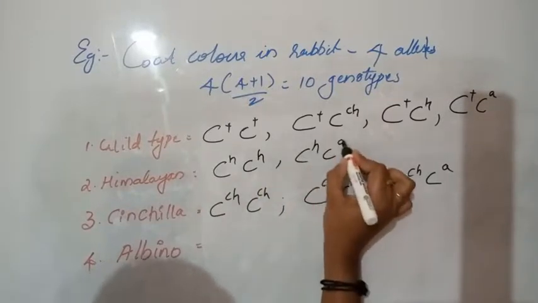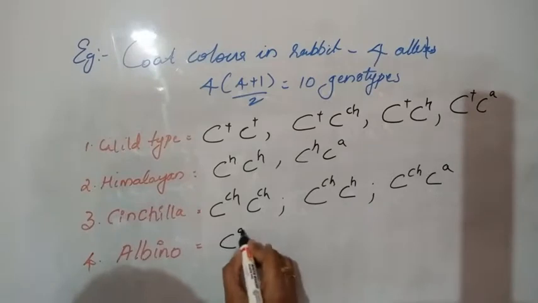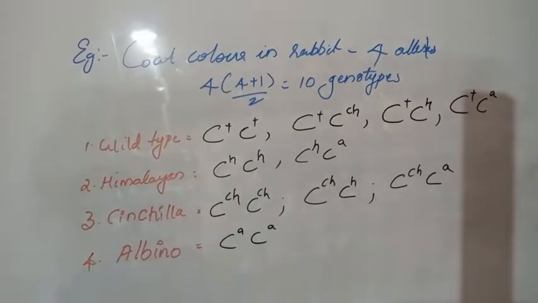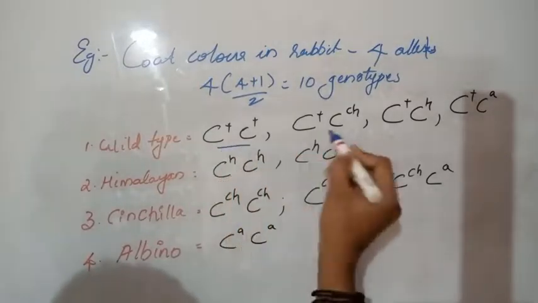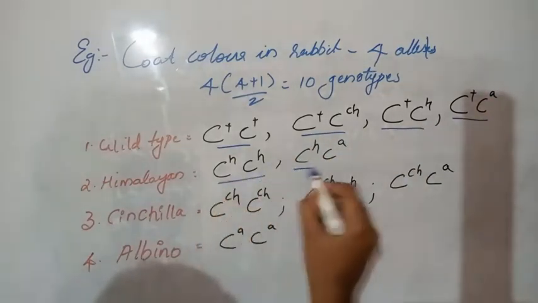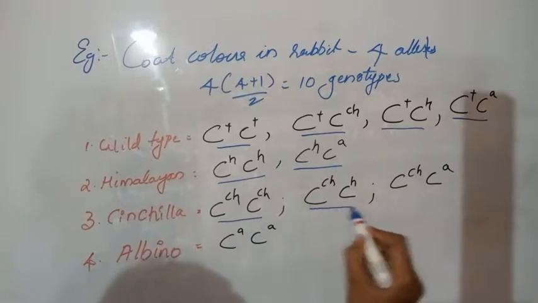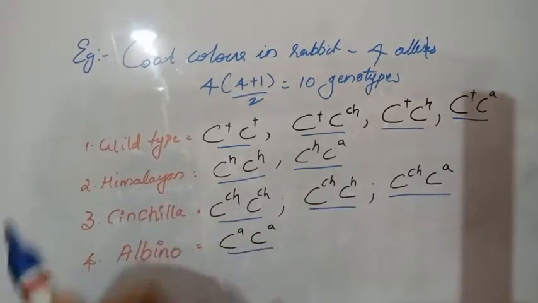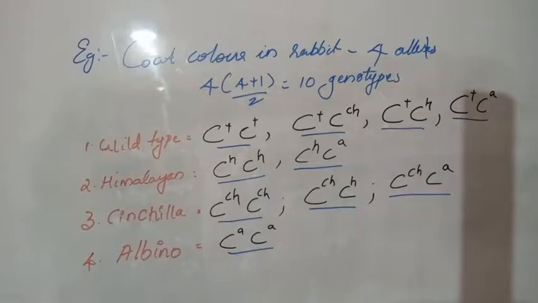CH CA, Himalaya. Then finally albino, CA CA, the recessive type. Just count the number of genotypes: 1, 2, 3, 4, 5, 6, 7, 8, 9, 10. 10 different possible genotypes are produced.